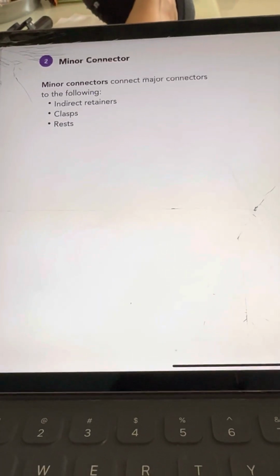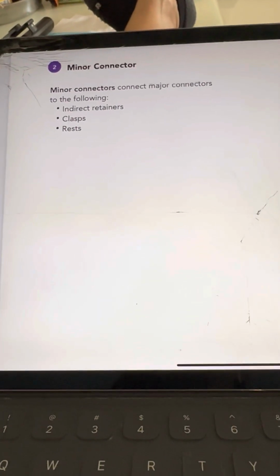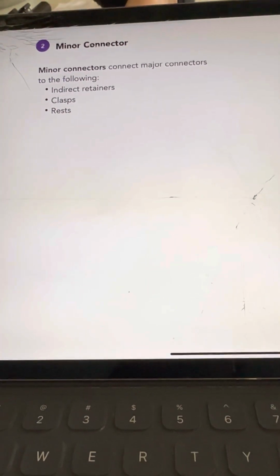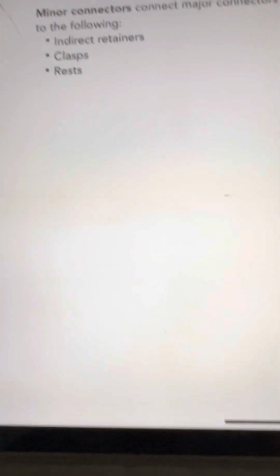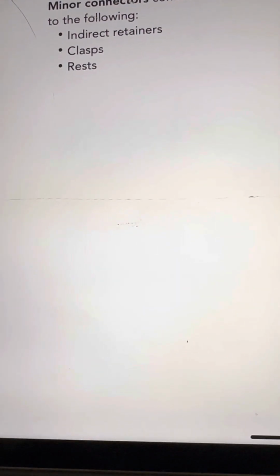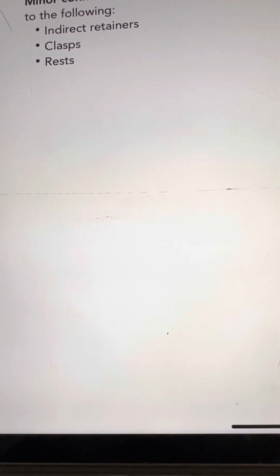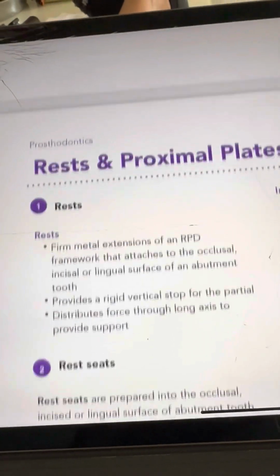Minor connector. Minor connectors connect major connectors. The following: indirect retainer, clamps, rest. Minor connectors. Rest,